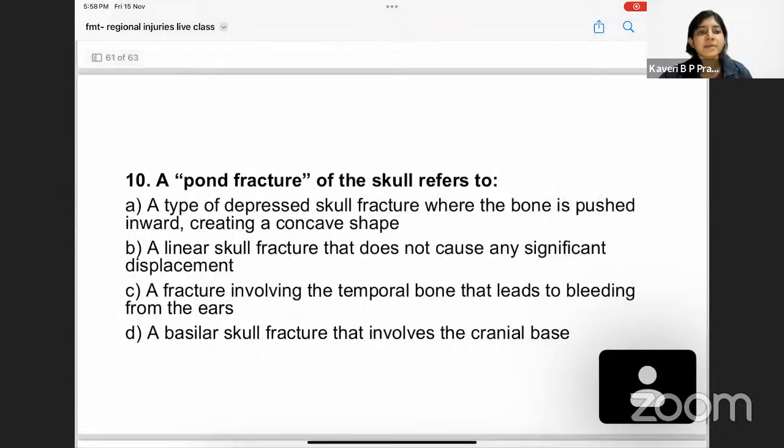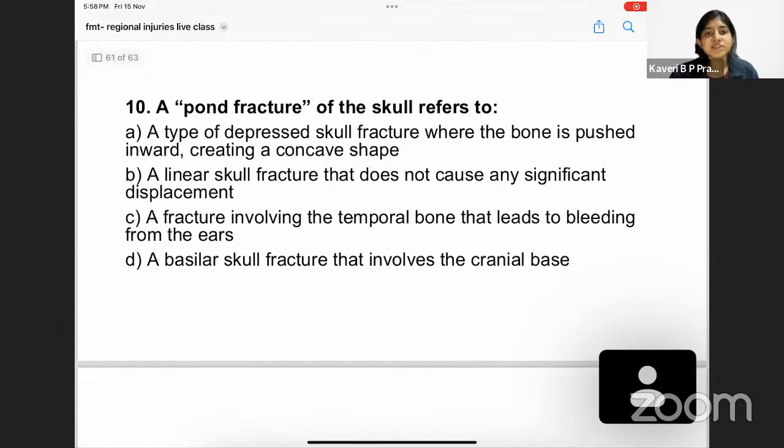Got it? Coming to the last question, a pond fracture of the skull refers to what? Okay, so we discussed the pond fracture. Where is it seen? It is seen in skulls which are elastic. For example, in an infant skull, we see a pond fracture. Coming to the options, a type of depressed skull fracture. Okay, could be depressed where the bone is pushed inward, creating a concave shape. Yeah, could be.